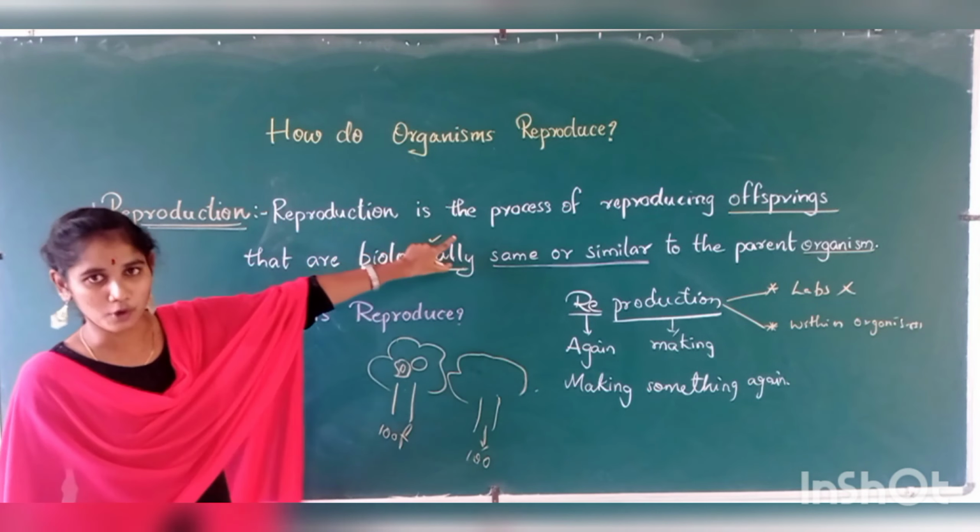If all the monkeys died at 30 years, will we see monkeys now? No, right? We can't see them. So to avoid this, it wants to continue the species in the existing world. So the answer is simple. Why do organisms reproduce? To continue their species.